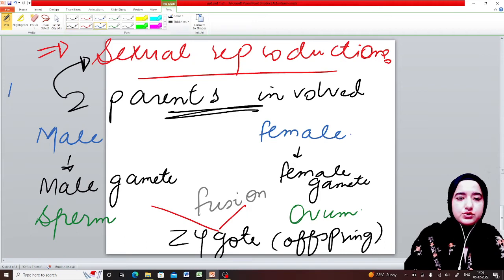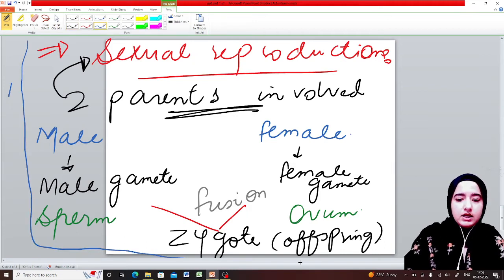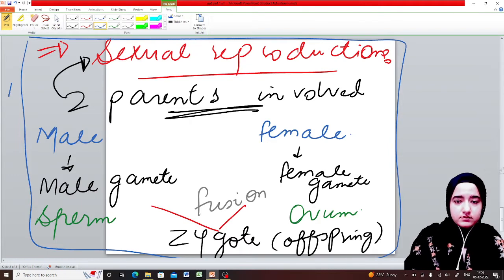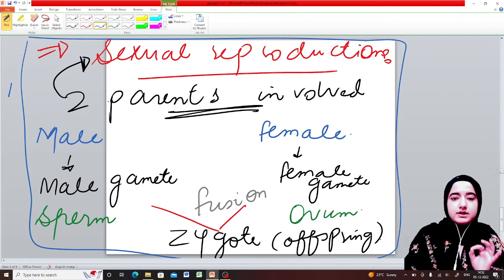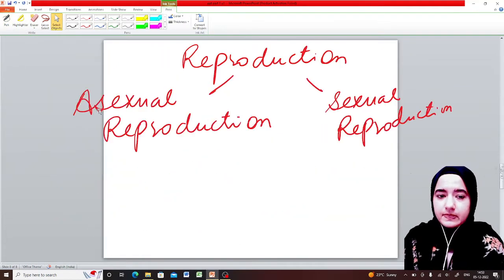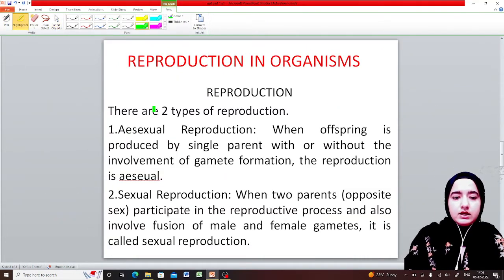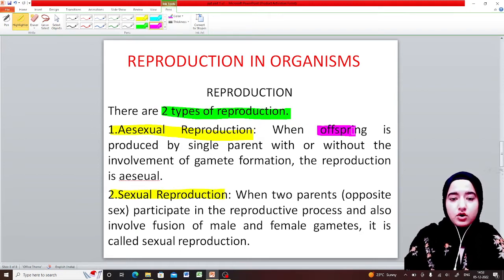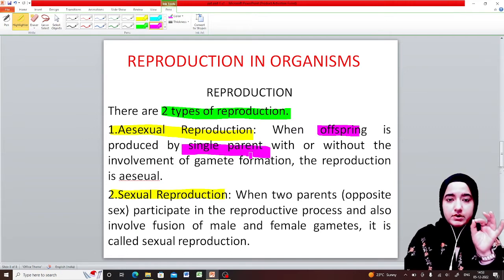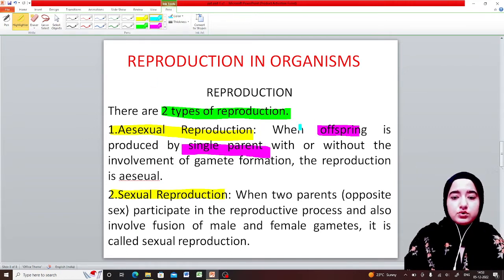We will learn sexual reproduction in detail in the third chapter of this 12th standard, that is human reproduction. But I am trying to give you a rough idea of what asexual reproduction is and what sexual reproduction is. Here I mentioned that there are two types of reproduction. First one is asexual reproduction, when offspring is produced by a single parent. Please remember, only a single parent is involved, with or without the involvement of gamete formation.